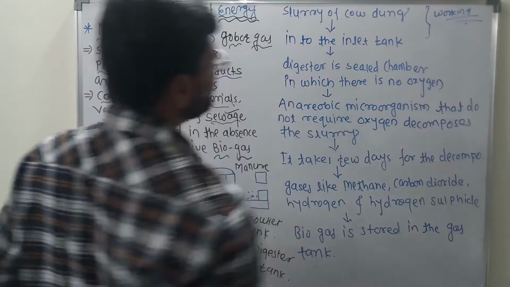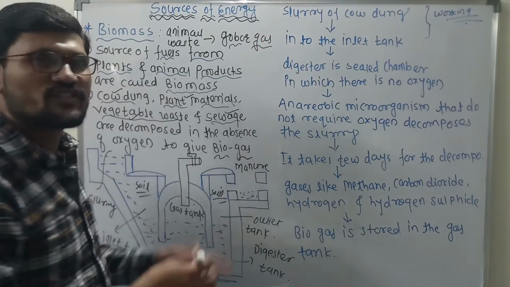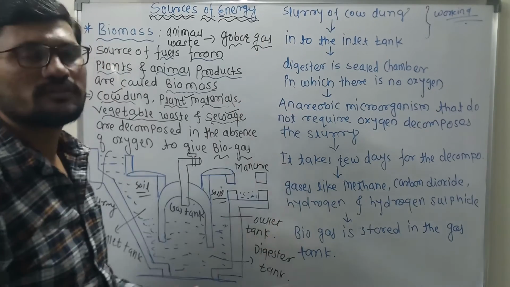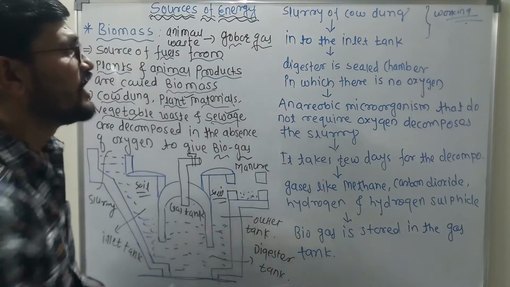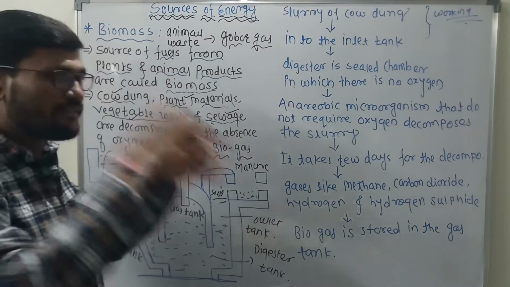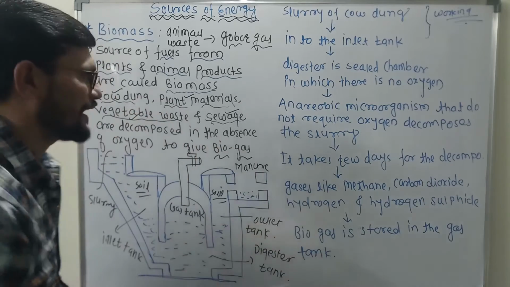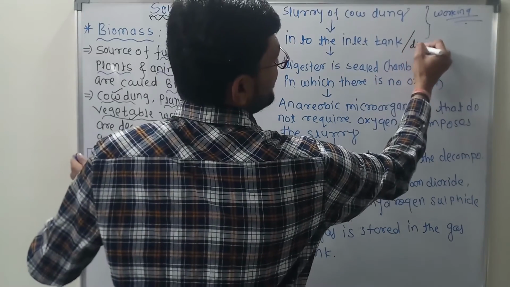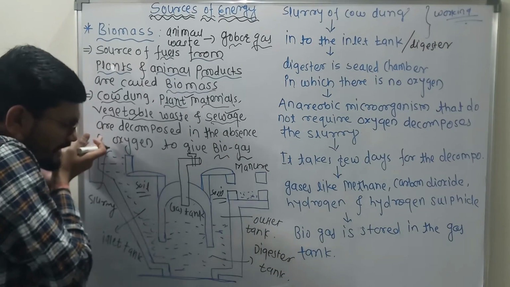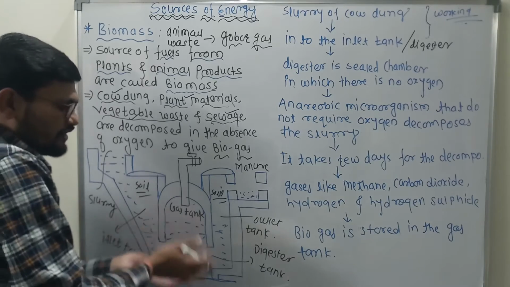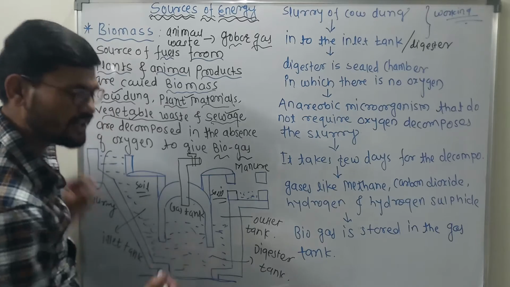Now, how is it going to work? How does this biomass work? Slurry of cow dung is taken. Clear? This mixture of all these things is called the slurry. So this slurry of cow dung is given into the inlet tank, or it is also called the digester tank. So this slurry is taken into what? The digester. Clear? The slurry is taken completely into the digester.